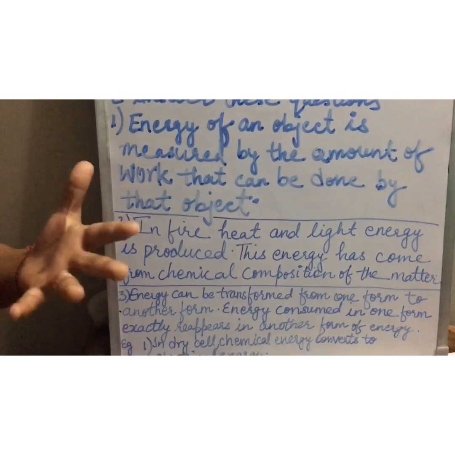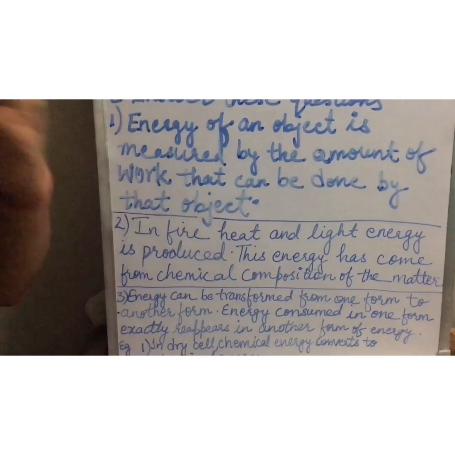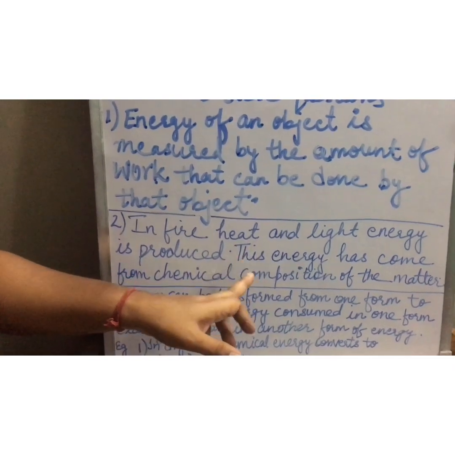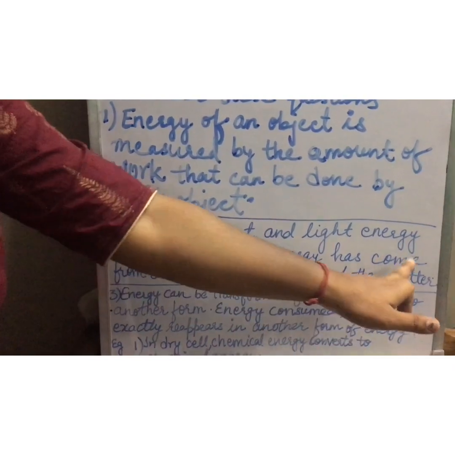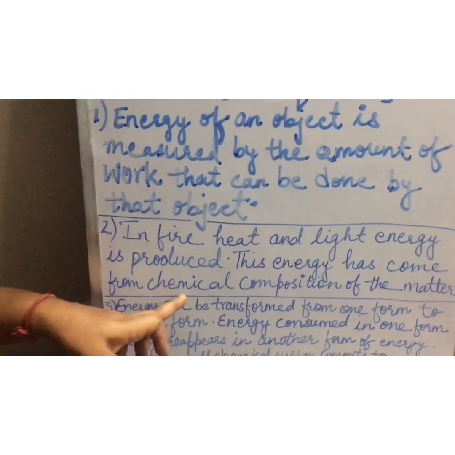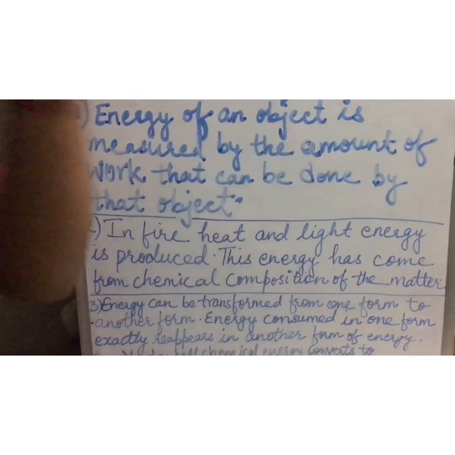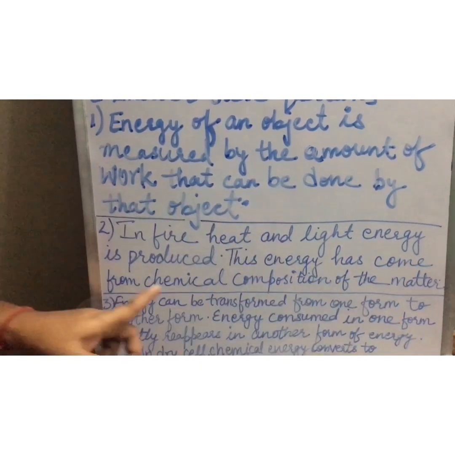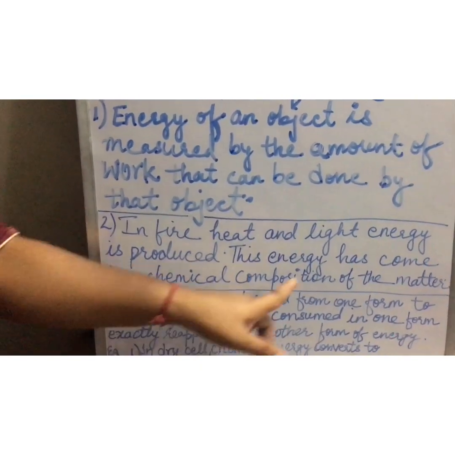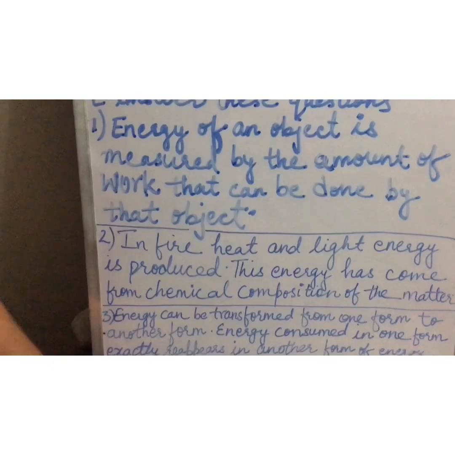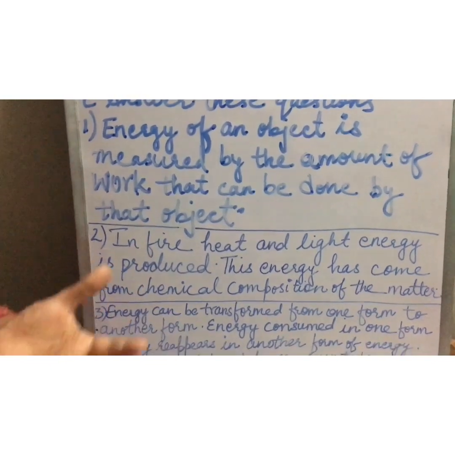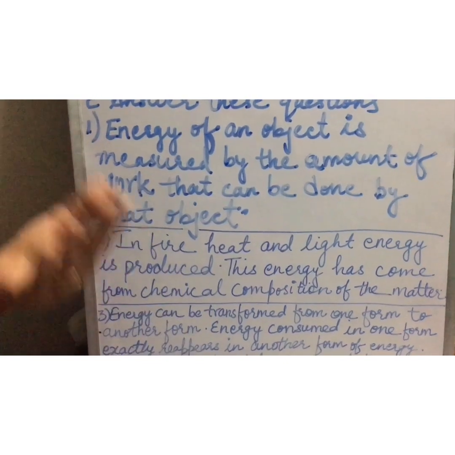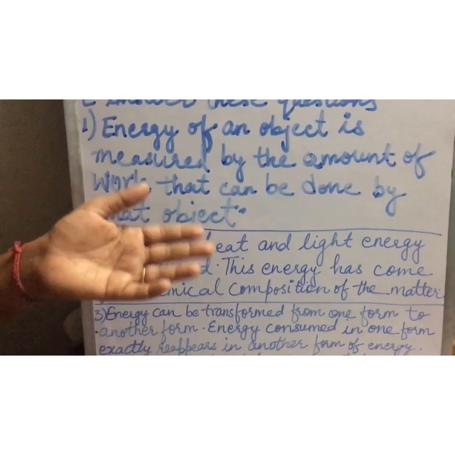Now, from where has that energy come? Some transformation must be there. This energy has come from the chemical composition of the matter. Okay, I am repeating again, this energy has come from the chemical composition of the matter. That means the chemical energy stored by that object is converted when we burn it. It is converted into heat and light energy.